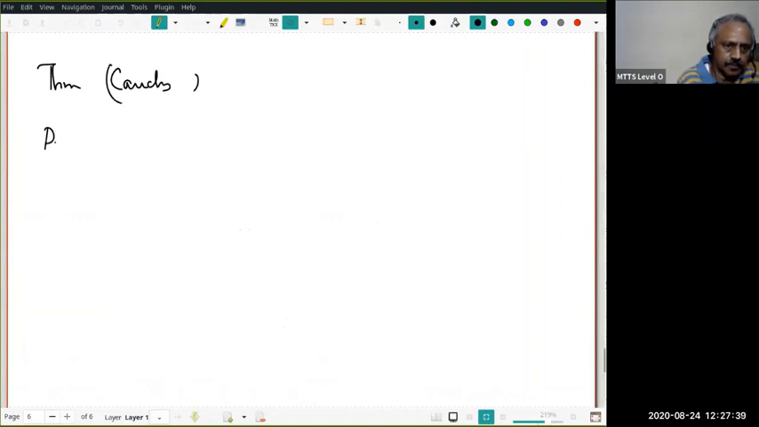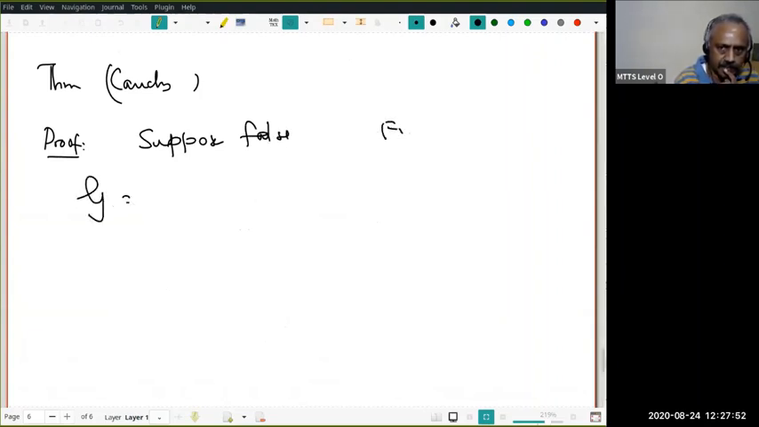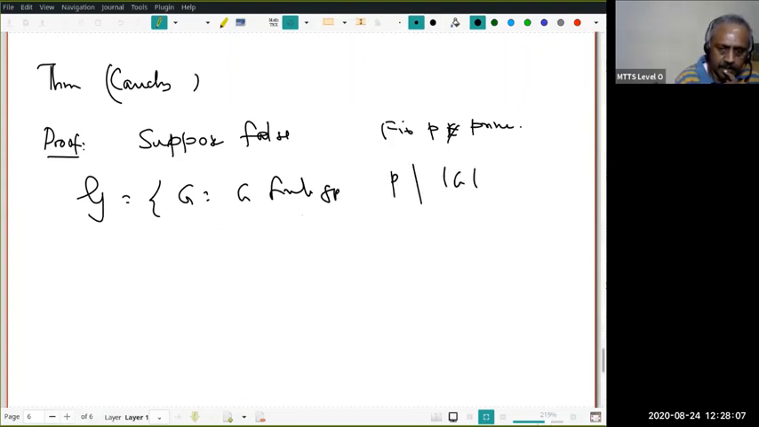So we'll start with the proof. Suppose the result is false. Then as usual, fix a prime P. Let us look at G, a finite group, and P divides the order of G, but there exists no A in G so that the order of A equals P.